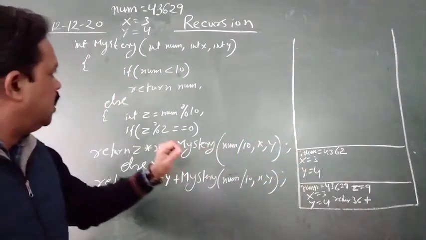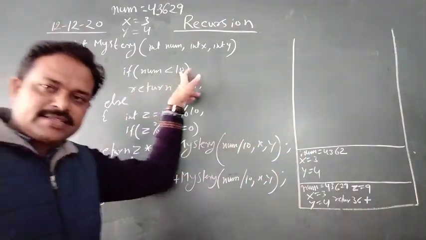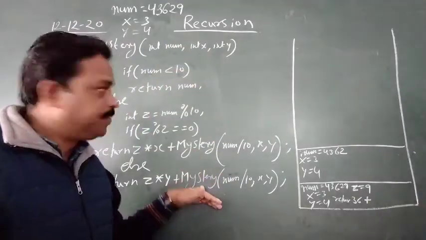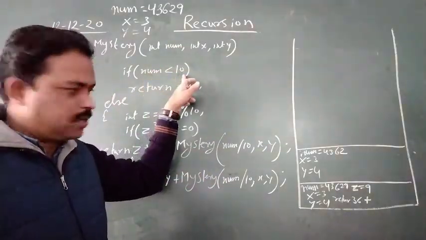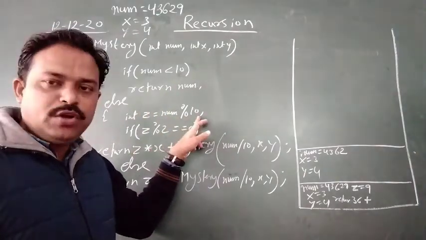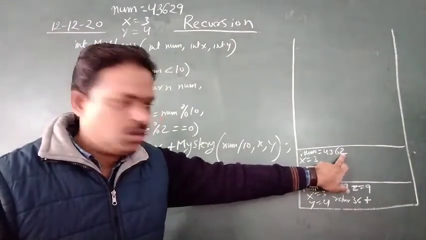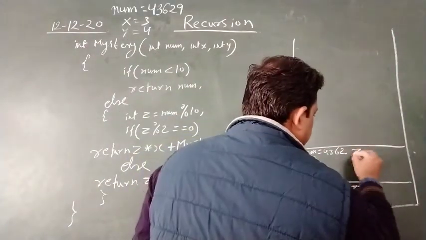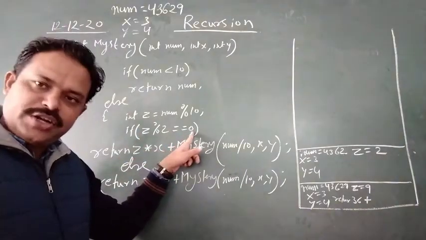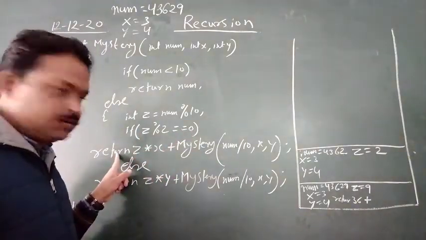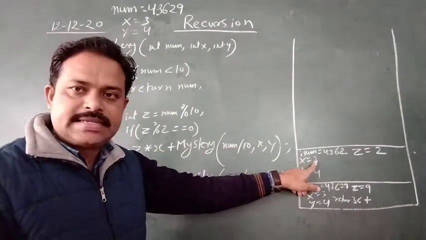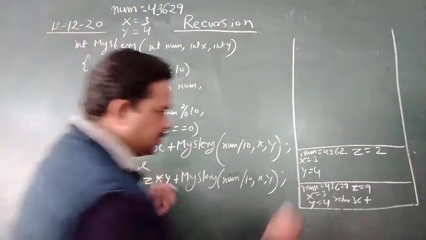So same thing. Okay, num, the second time. Is this less than 10? Now see, again you have called the function. Again this part is going to execute. Is num less than 10? No sir. Else part will execute. Num mod 10. This time what will you get in z? 2. 2 mod 2 equal to 0. Condition is true. Return z into x. What is the value of x here? 6. Return 6. Write down here.